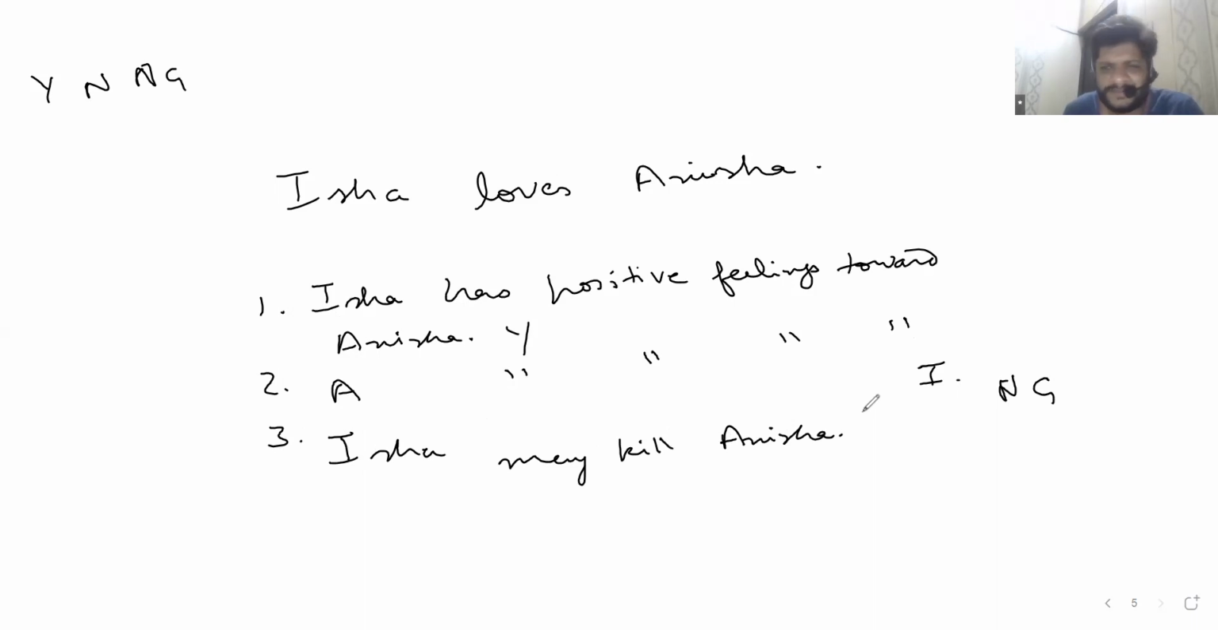Isha may kill Anisha. Sir, no, because the statement given is positive, and this is a negative. Perfect, then you know how to do it. Positive and negative. So Isha may kill Anisha is a wrong inference. So no. Understood? Yes, sir. Fine. Let's move.